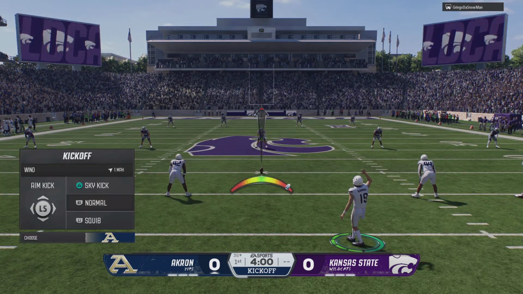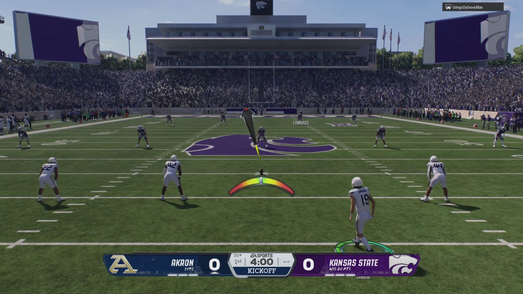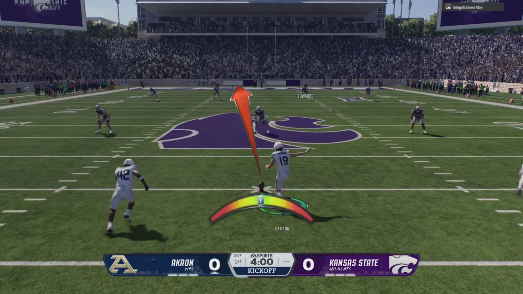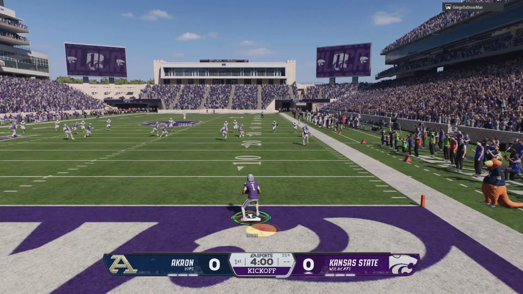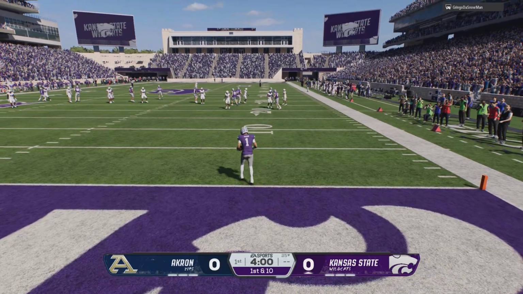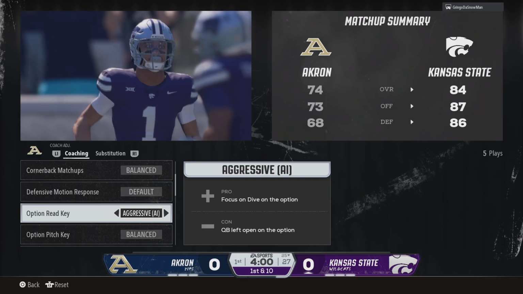And the Zips will get us started with the opening kickoff. And he'll just take a knee, and this drive will start at the 25.